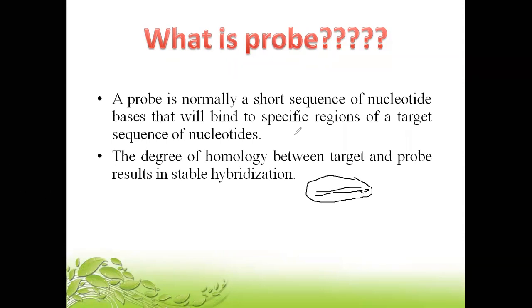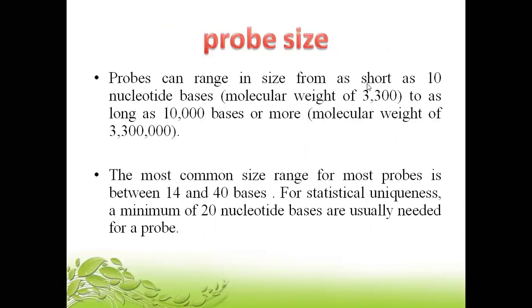The probe is basically going to act as a short region which has the complementary bases that are there on the target DNA, the sequence of the DNA you want that probe to get attached to, and it will make a stable hybridized product which will give us a signal, right? So moving on, what are the sizes of the probe that we have?